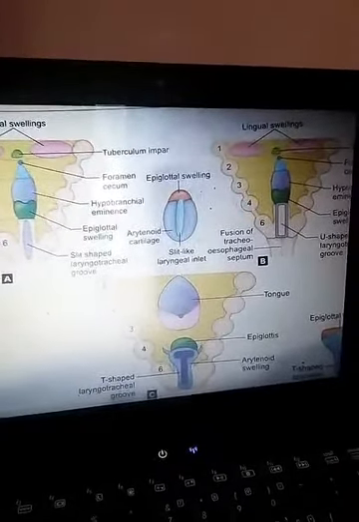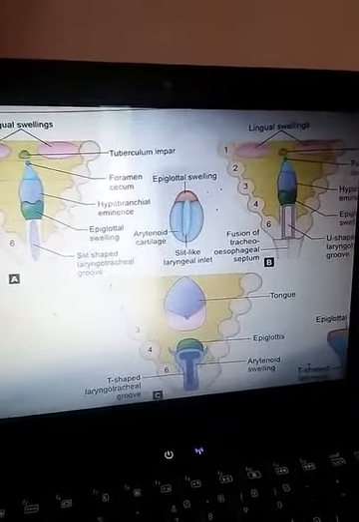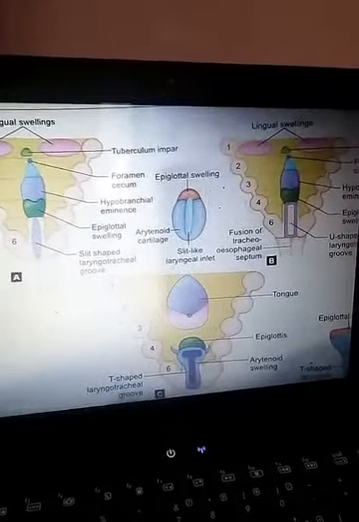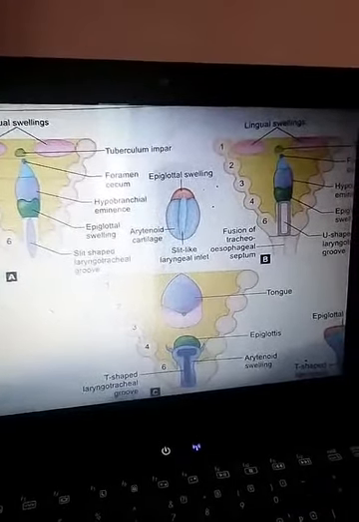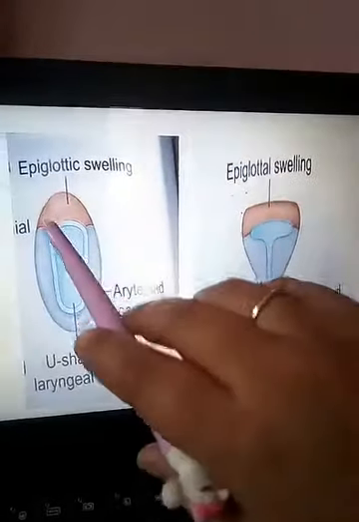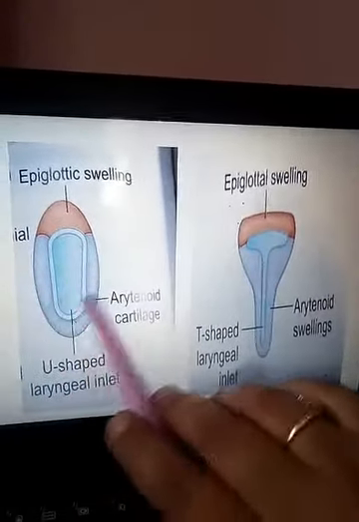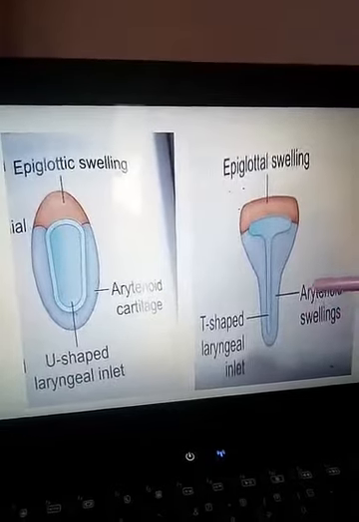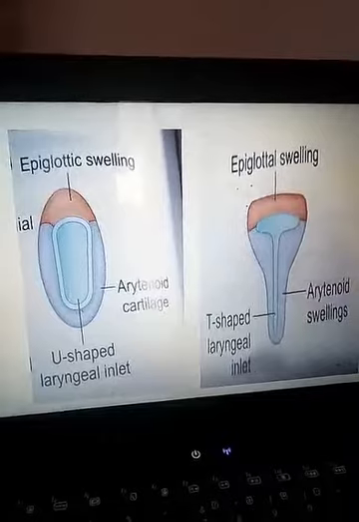Why does it become T-shaped? Because of the recognition of the cartilages: the cricoid cartilage, the thyroid cartilage, the cuneiform cartilage, and the epiglottis. Due to these cartilages, it becomes T-shaped. Here you can see it was first U-shaped, only surrounded by the epiglottic swelling and the arytenoid cartilage. Then with the further development of the other cartilages, that is the cuneiform cartilage and corniculate cartilage, it becomes T-shaped.